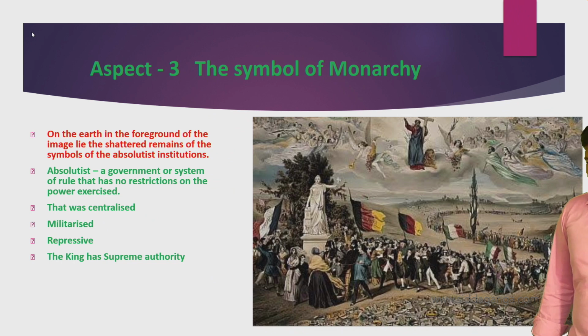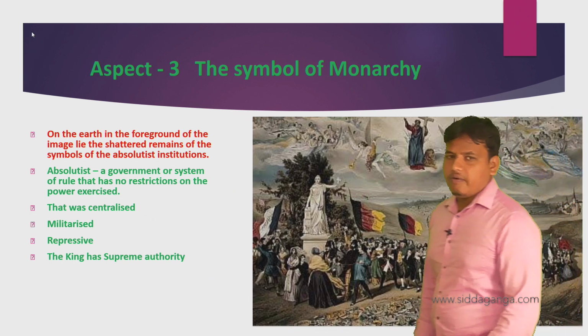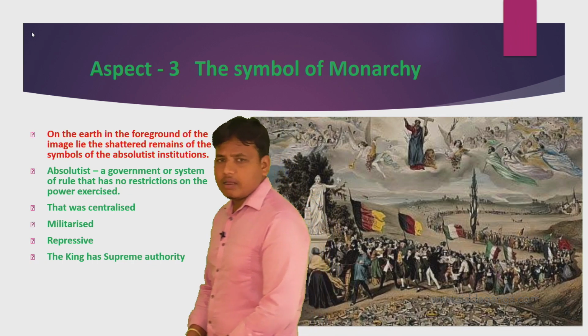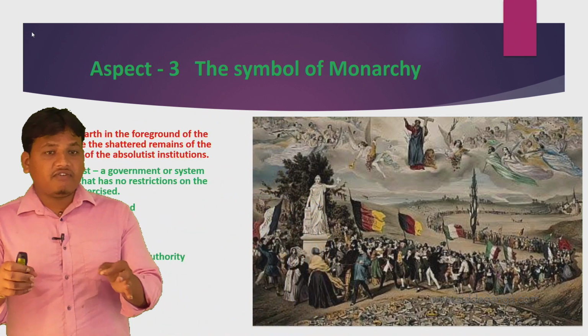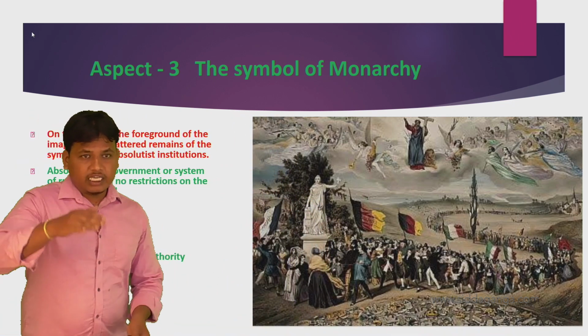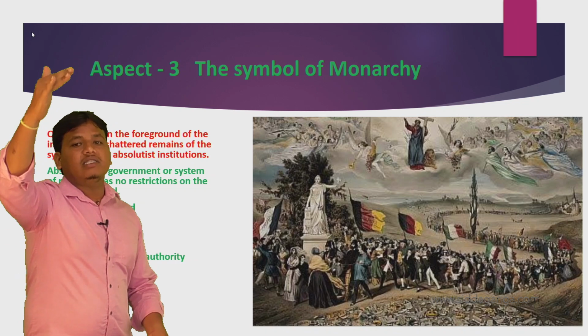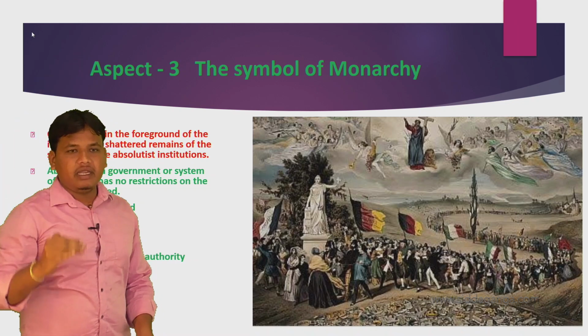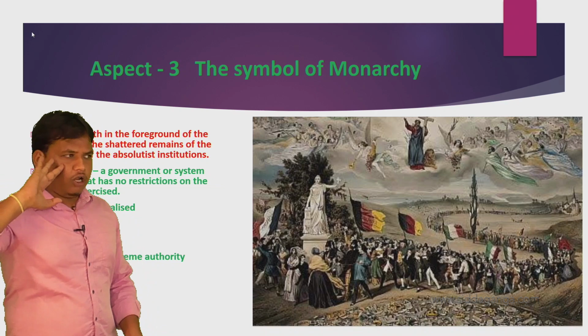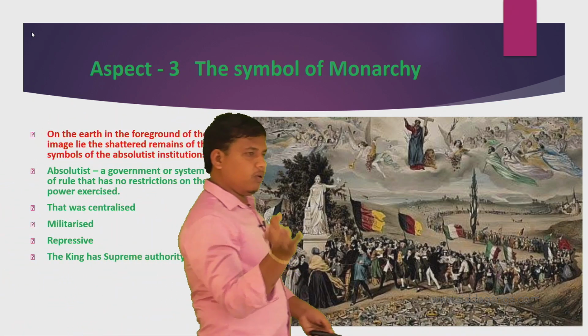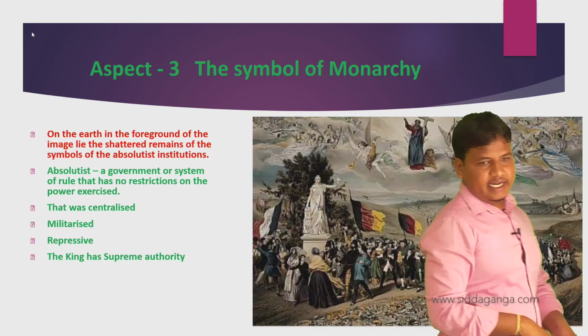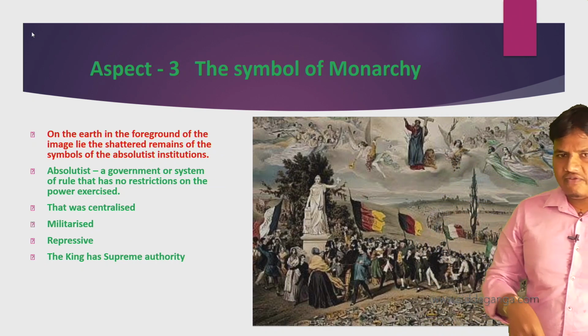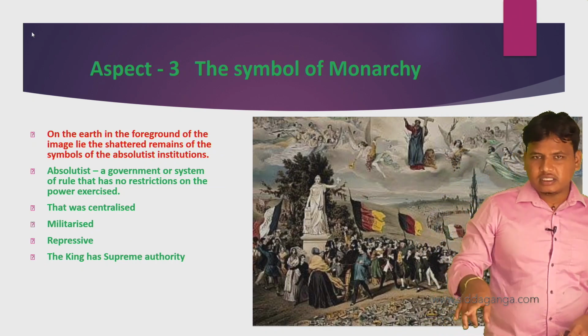Simply put, what is absolutist? Monarchy. What is monarchy? A monarchy is a system of administration where a king has supreme authority. He was not restricted by any rules and regulations. There were a number of kings who ruled over a number of continents. For example, France was ruled by the Bourbon dynasty.